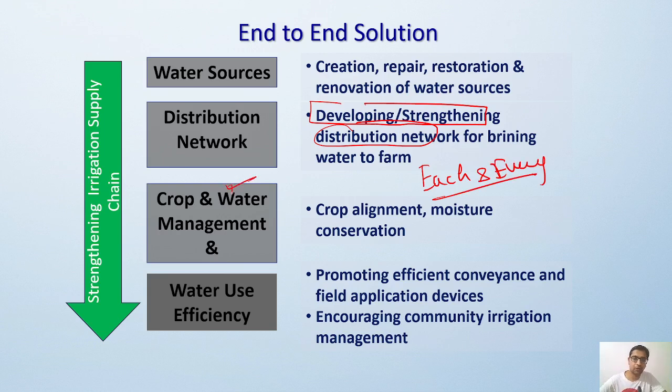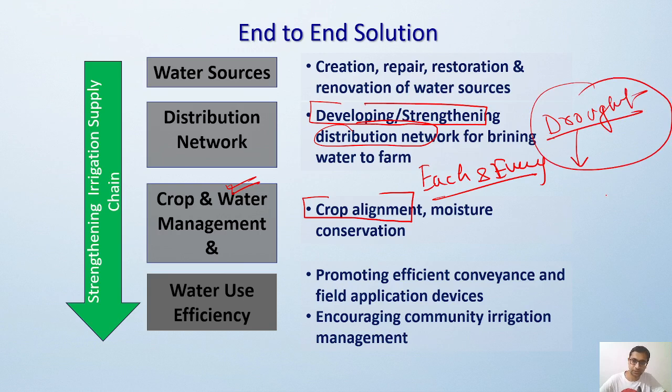Then for crop and water management, we have to align the proper crop, right? If you have a drought-prone area, grow a crop which is drought resistant. If you have a heavy rain area, grow a crop like rice, and various other types of crops can be grown, right?